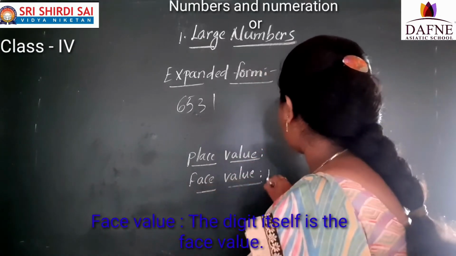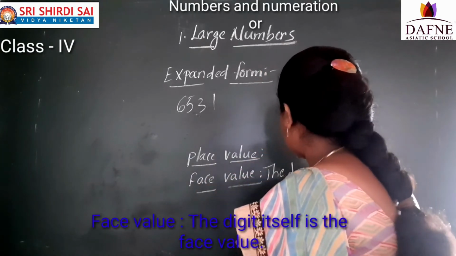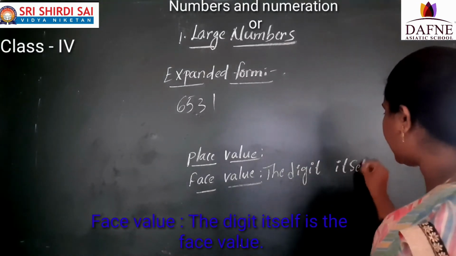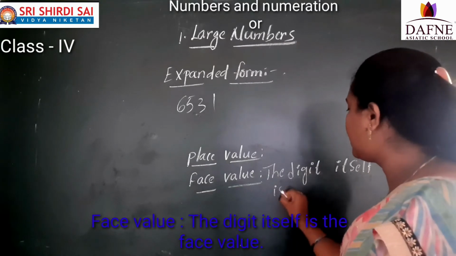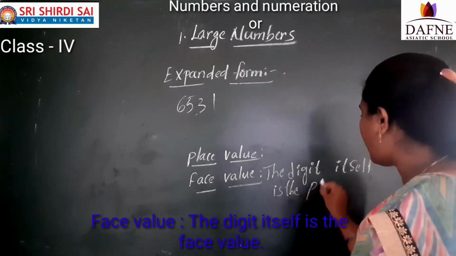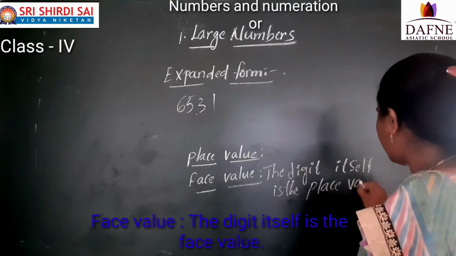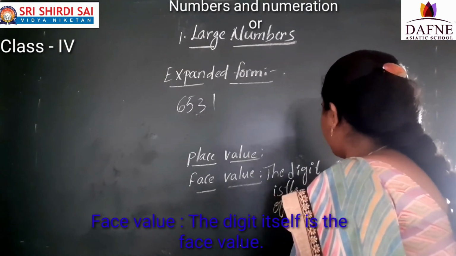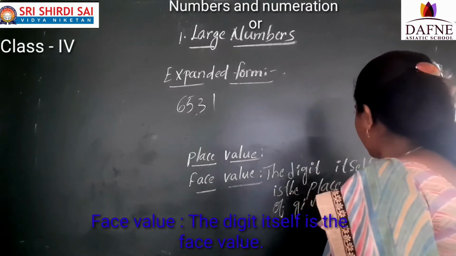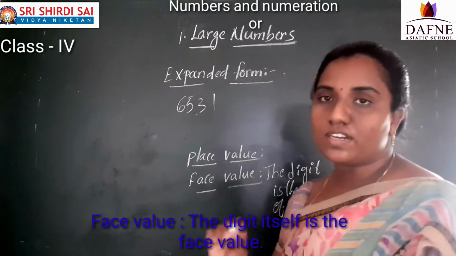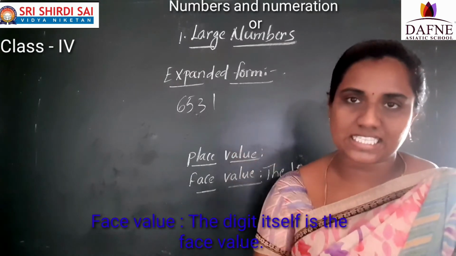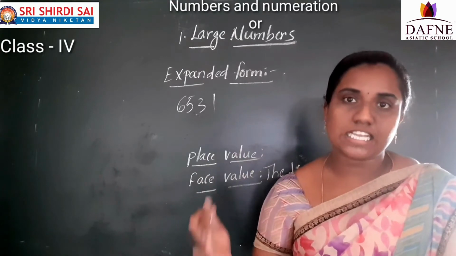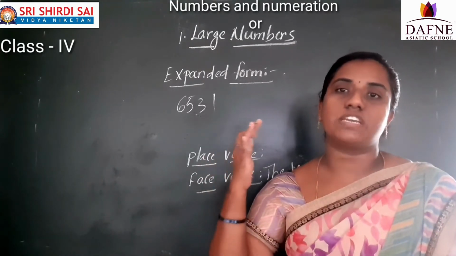Okay. What we'll write? The digit itself is the face value of given digit. So now have you understood what is meant by face value? The digit itself is the face value of given digit.